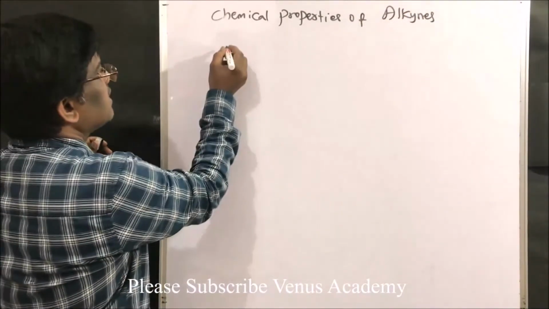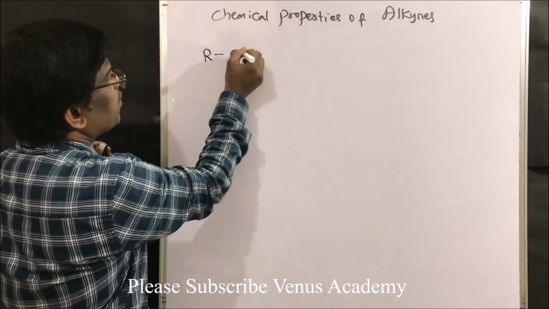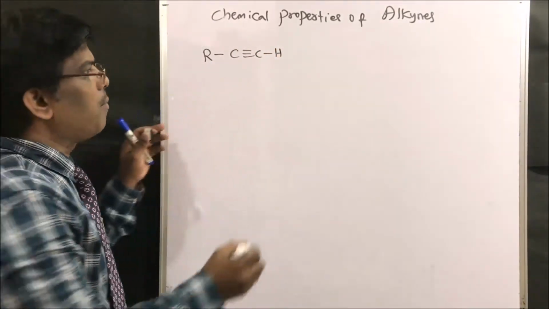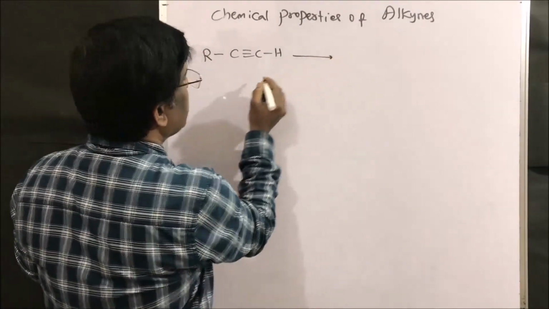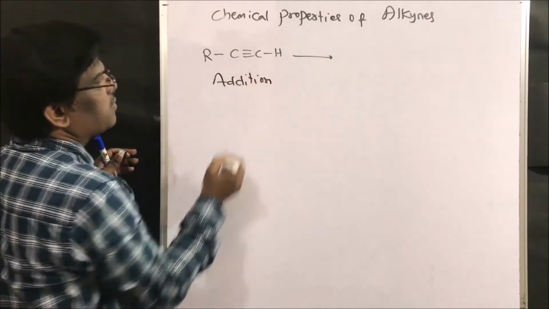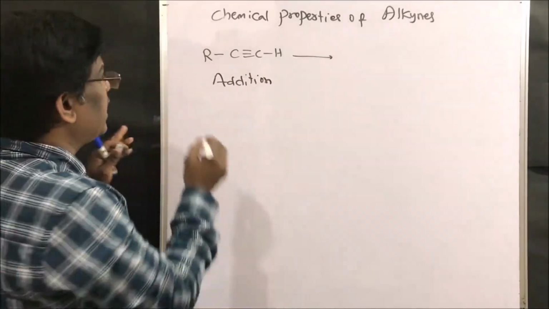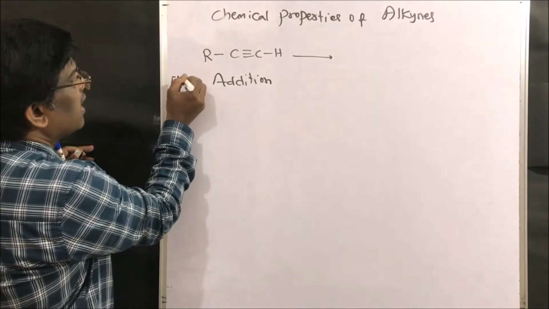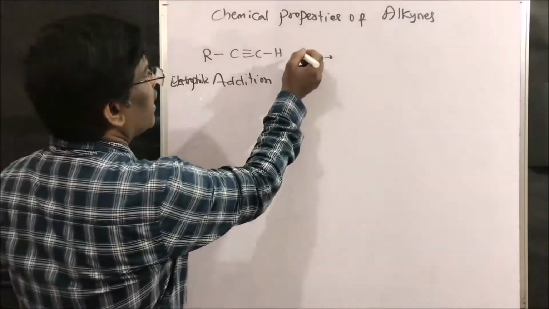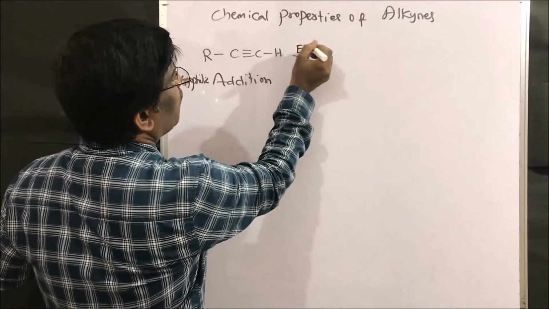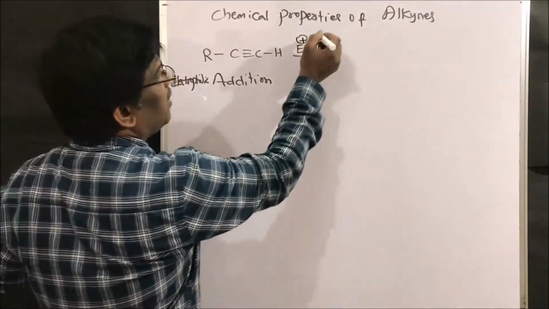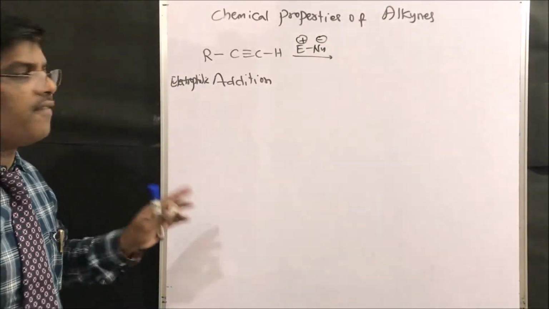Yes friends, since these compounds have a C triple bond in their structure, these are unsaturated compounds and usually undergo addition reactions, especially electrophilic addition reactions. So for electrophilic addition, let us write electrophile and nucleophile. Electrophile means positive charge, nucleophile means negative charge, right friends?